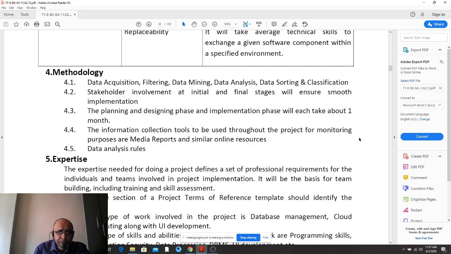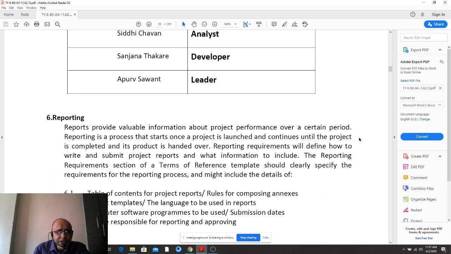Okay. So methodology, expertise. Only your names have to be written. The role has to be carefully written. Again, to remind you, to whom you will be reporting, direct reporting is there. Who is your agile coach? The person who has been speaking with you right now is your agile coach.